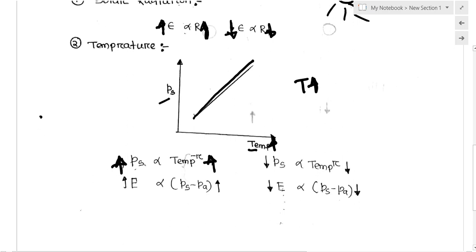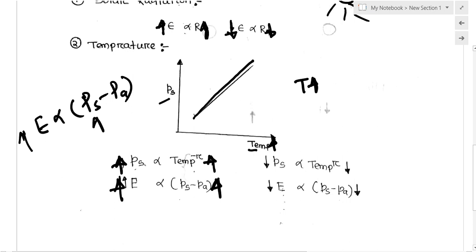According to Dalton's law, we know that E is directly proportional to PS minus PA. As PS increases for a constant atmospheric pressure, the difference PS minus PA increases, so the rate of evaporation will also increase. As the temperature decreases, what will happen? The saturated vapor pressure will decrease, the difference between saturated vapor pressure and atmospheric pressure will decrease, so the rate of evaporation will decrease. So if the temperature increases, the rate of evaporation increases.